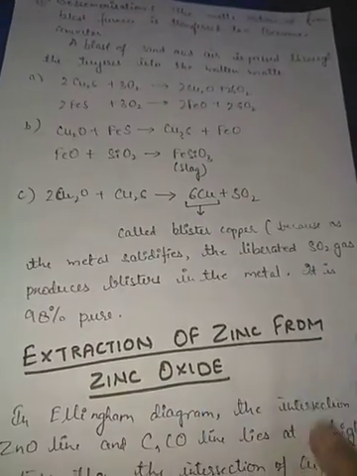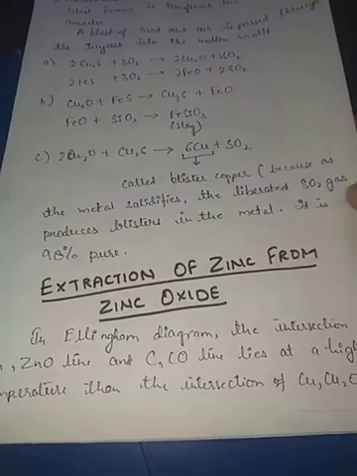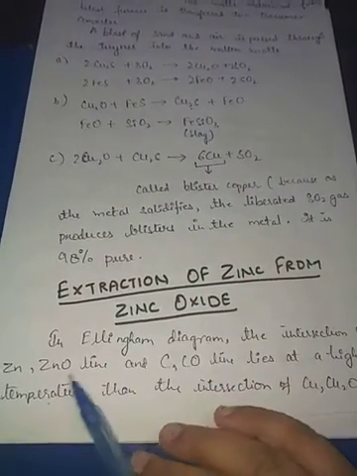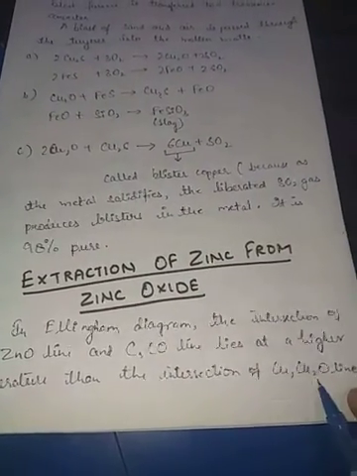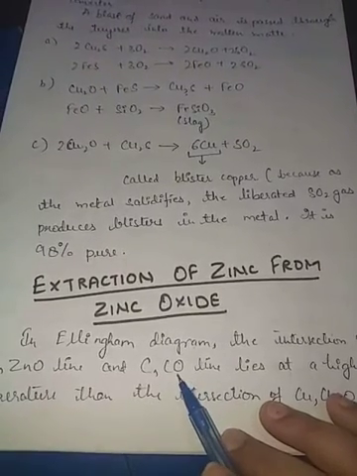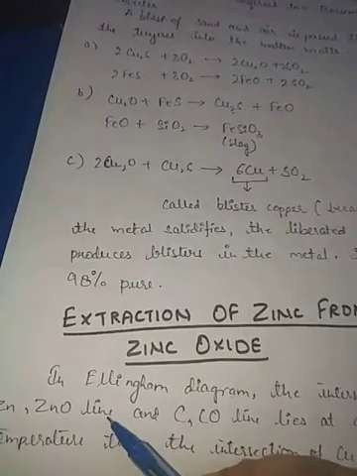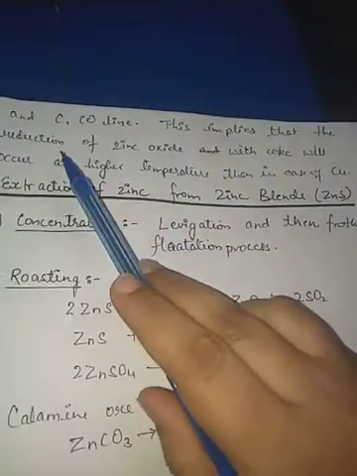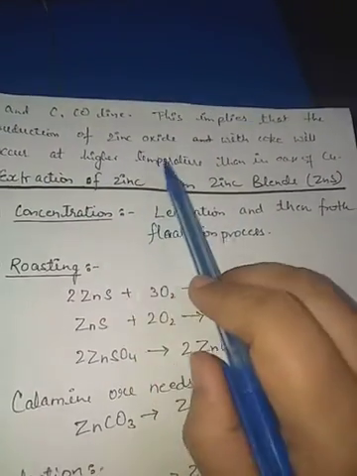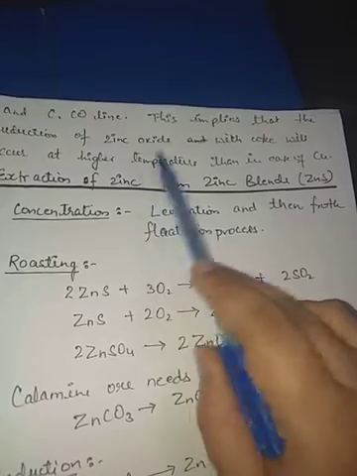Now the second one is the extraction of zinc from zinc oxide. If we see according to the Ellingham diagram, the zinc and zinc oxide line lies above the copper and copper oxide line and the carbon and carbon monoxide line. It means that its reducing temperature will be higher. So this implies that the reduction of zinc oxide with coke will occur at a higher temperature than in the case of copper.